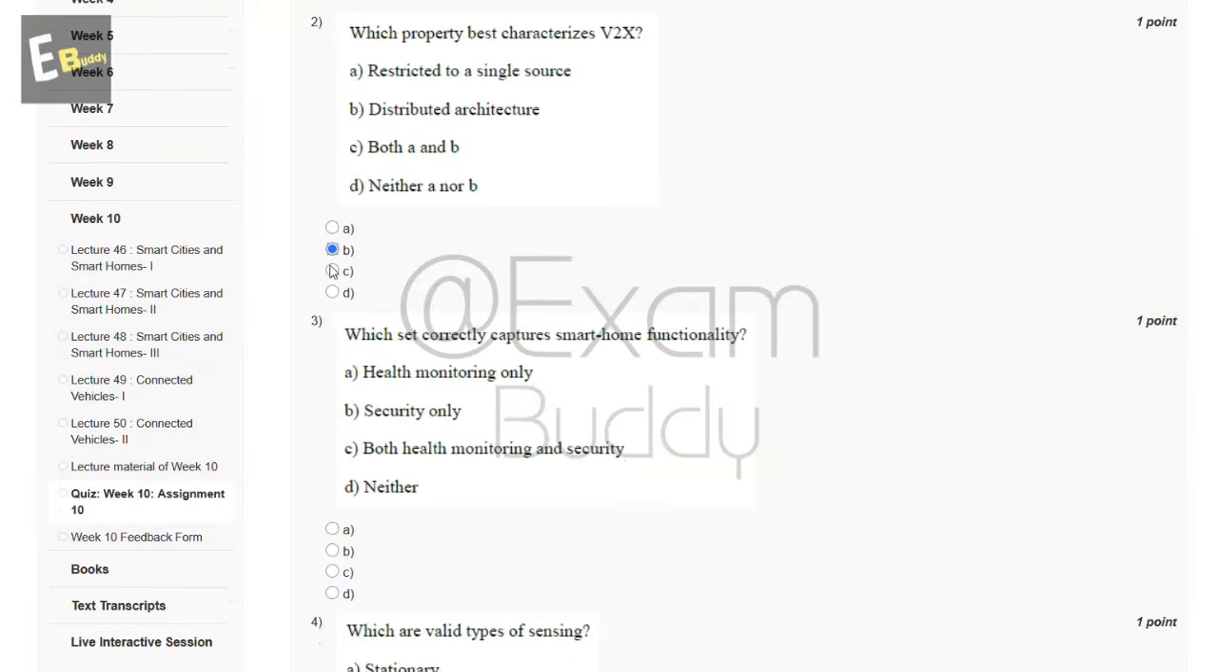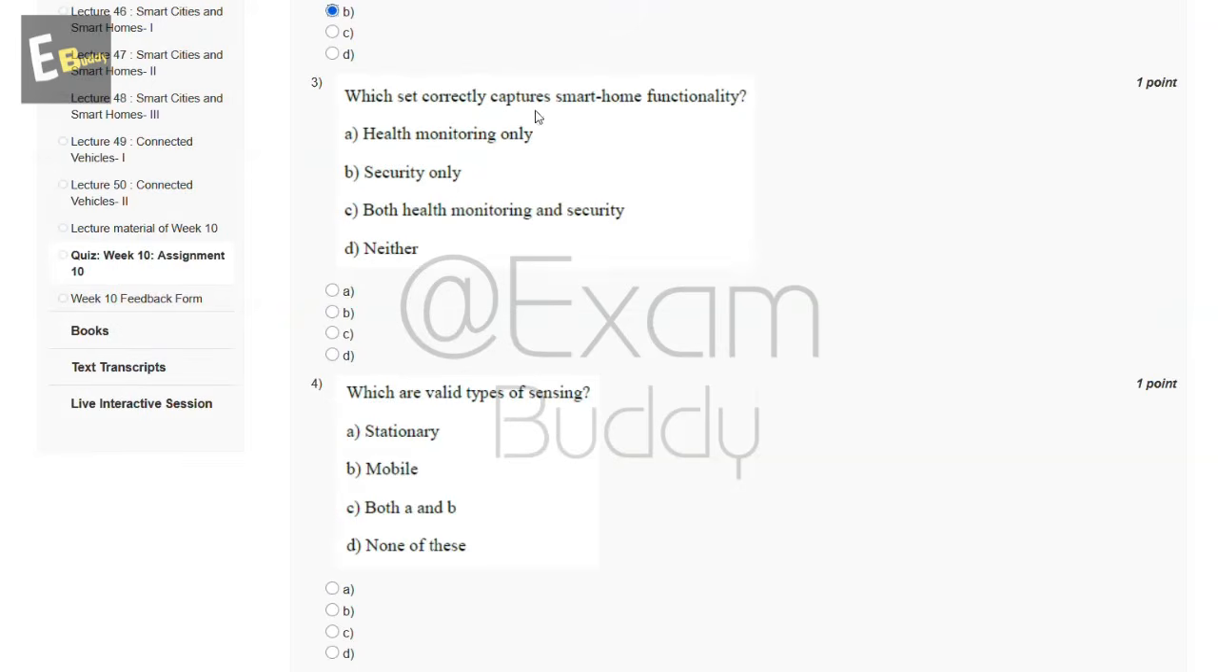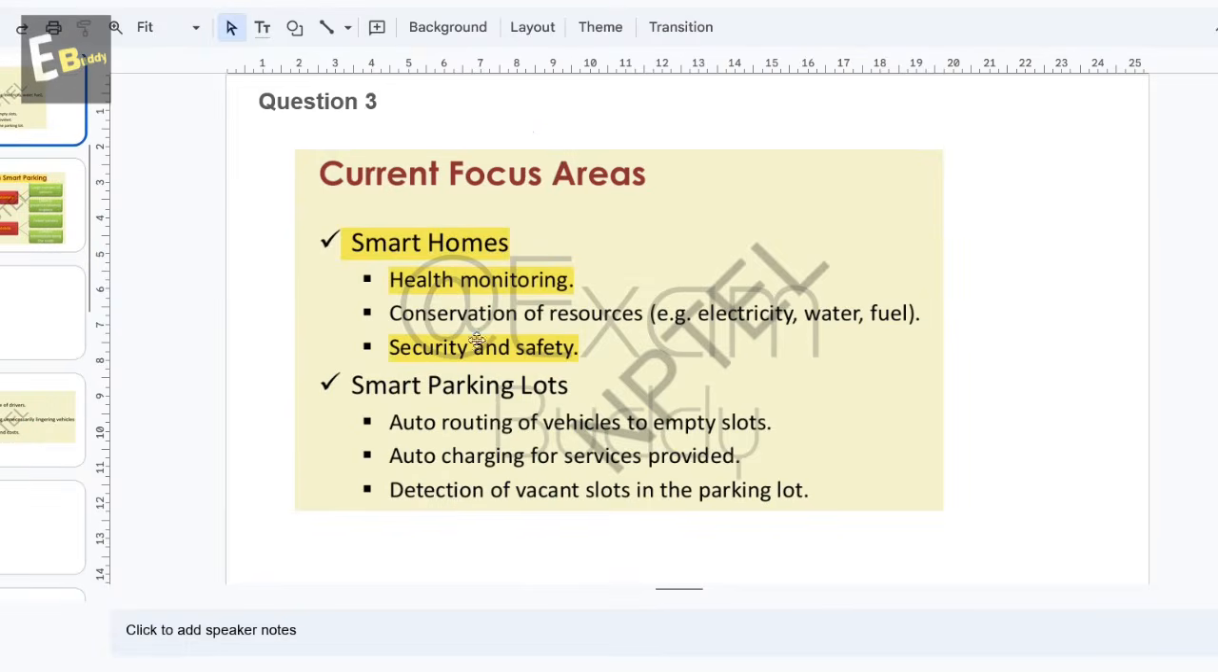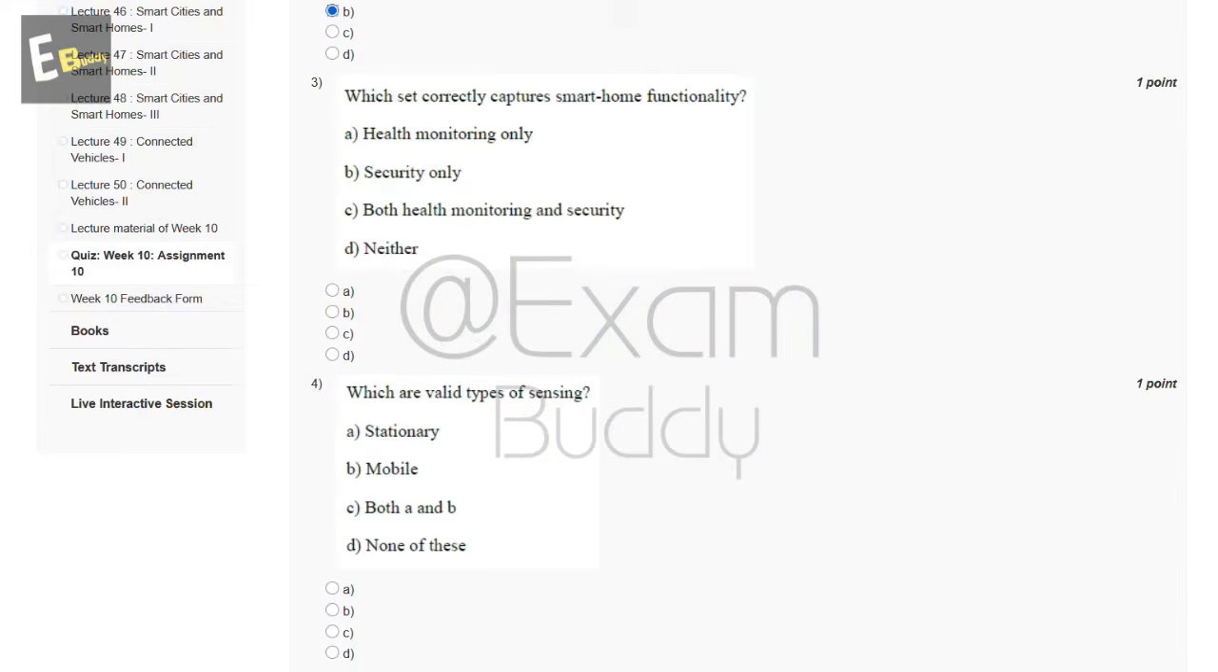Now the third question is: which set correctly captures smart home functionality? So these are the options. And now let's check the answer of our third question. Smart homes, health, monitoring, security and safety. So the answer of our third question is C.